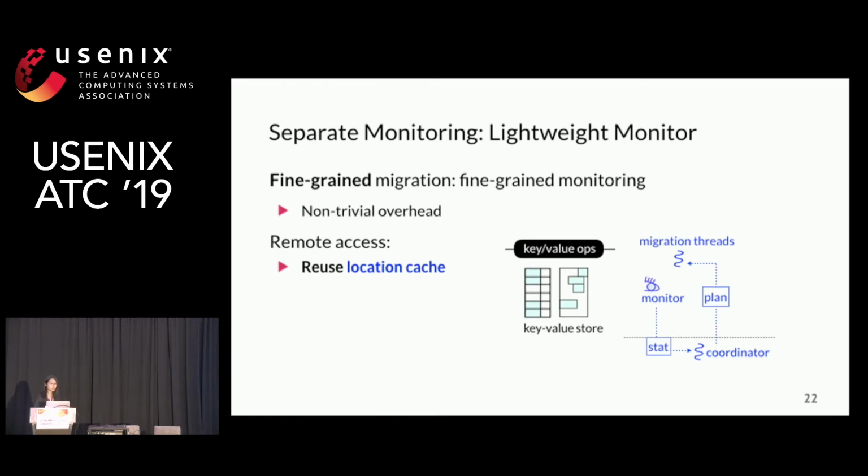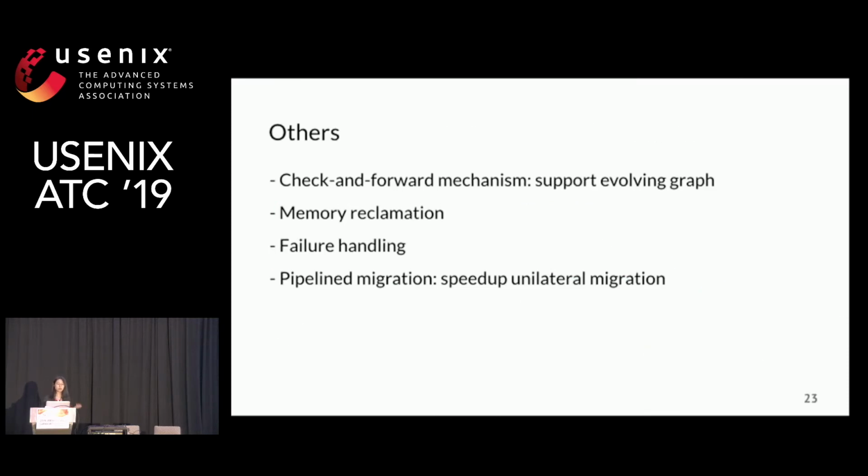Pragh uses a separate monitor to achieve lightweight fine-grained monitoring. The observation is that migration may only care about the remote data frequently accessed. So Pragh only tracks the remote access, reusing location cache. If necessary, the monitor will check local access on demand. And there are some other techniques in Pragh.